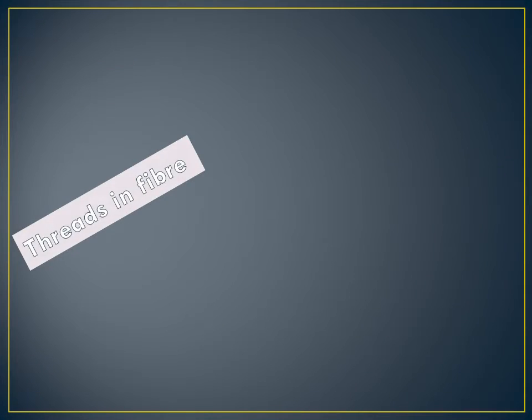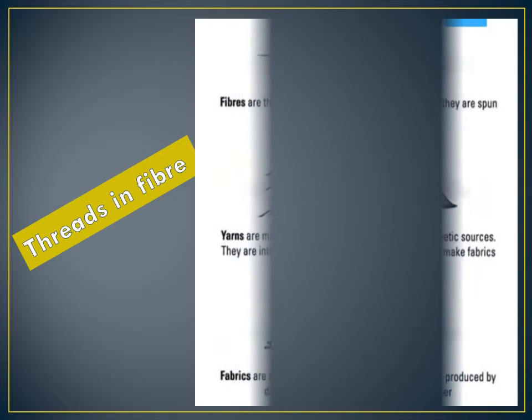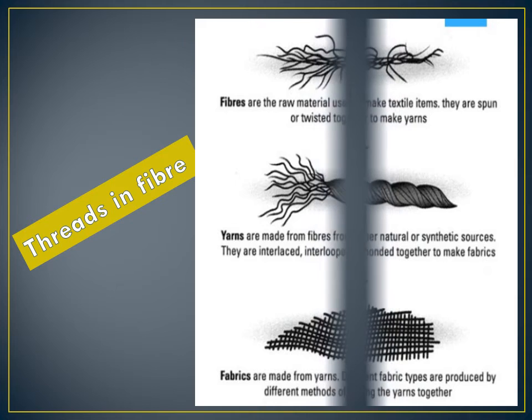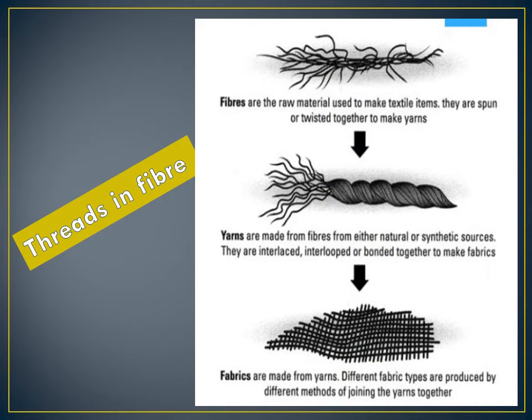What are the threads in the fiber? How do they make them in the factories? You can see in the picture on the computer, all of you. Fibers are the raw materials used to make textile items. They are spun or twisted together to make yarns. Then what are yarns? Yarns are made from fibers from either synthetic or natural sources. They are interlaced and interlooped or bonded together to make fabric.